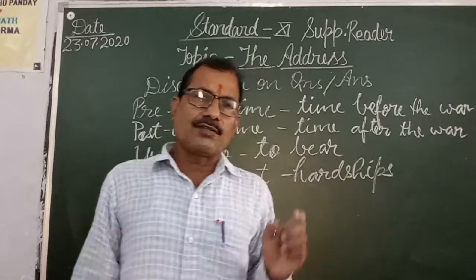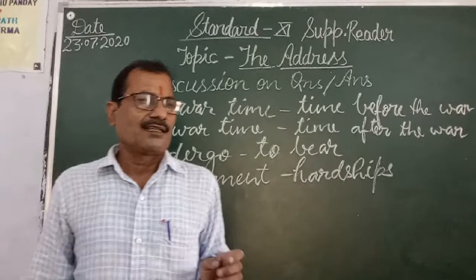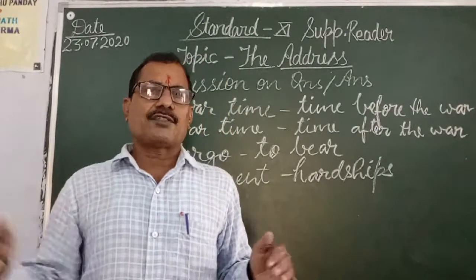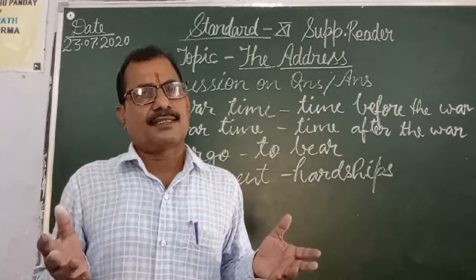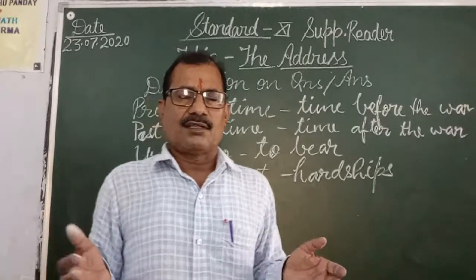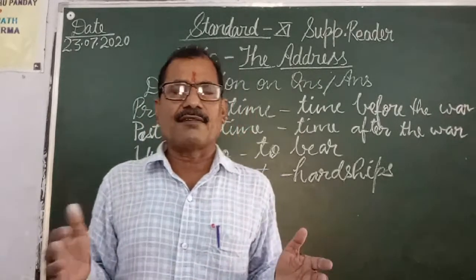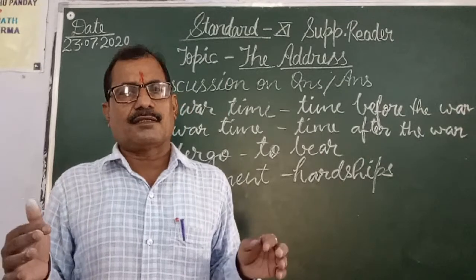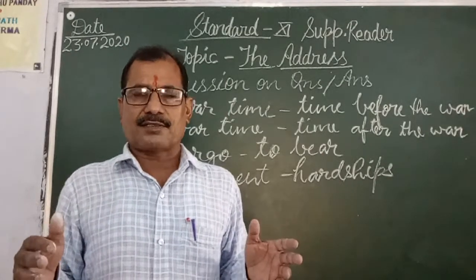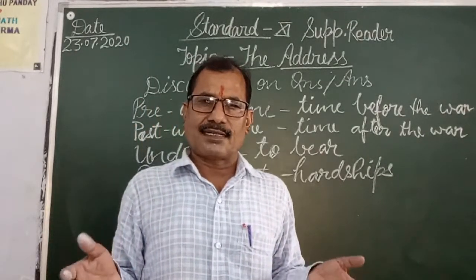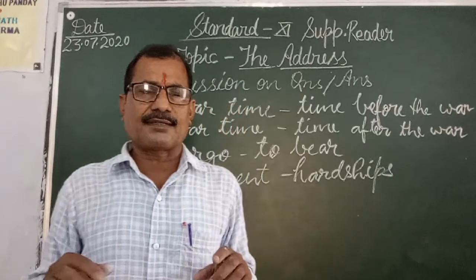Because during the war there is loss of a lot of human beings, a lot of prosperity and wealth, a lot of animals, birds, etc., because the bullet does not recognize any person.